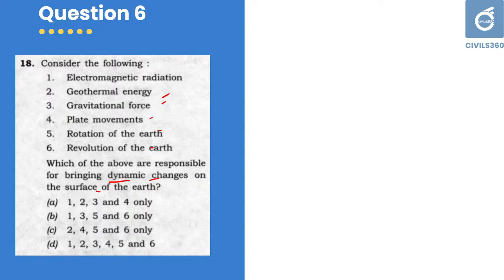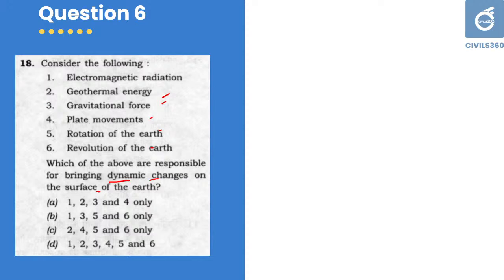Next one, gravitational force. Of course, gravitational force changes, even mass wasting, whatever it is, there is changes initiated by gravitational force. Then plate movements. Plate movements is one of the biggest things. Even the development of Himalaya and Everest is caused by plate movements. Rotation of Earth, there is revolution of Earth. All these causes climatic changes. That means everything mentioned in this question is directly related to dynamic changes.